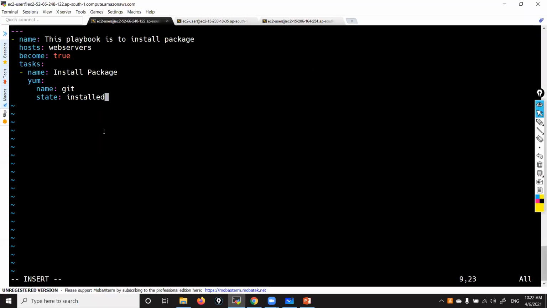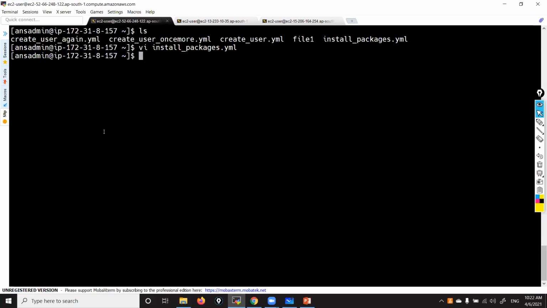Got it? Now let me run this one. If I run this one, simple, the package will be installed in both nodes. How to run this playbook? ansible-playbook. What is the playbook name? install_package.yml. Enter.